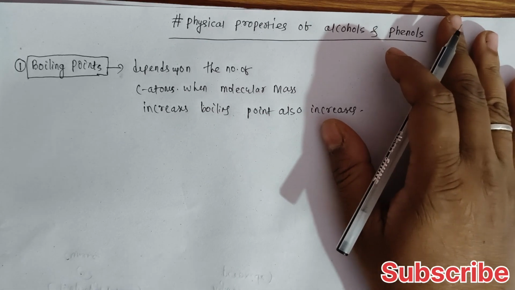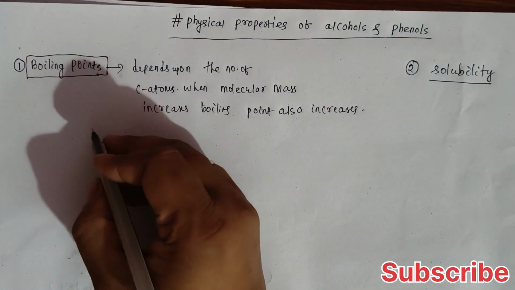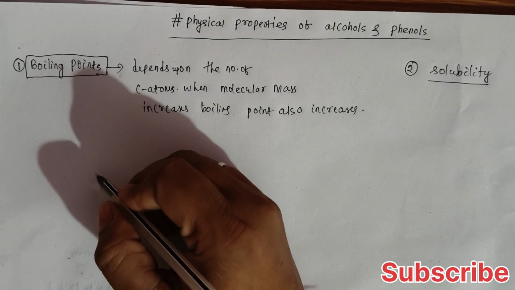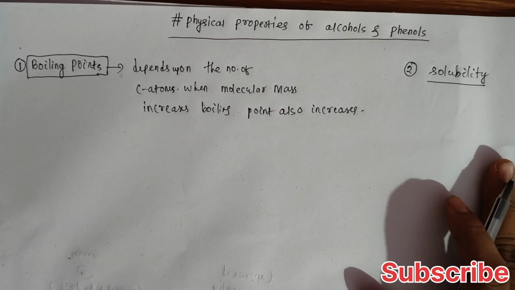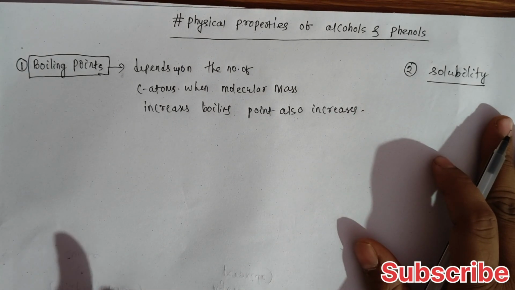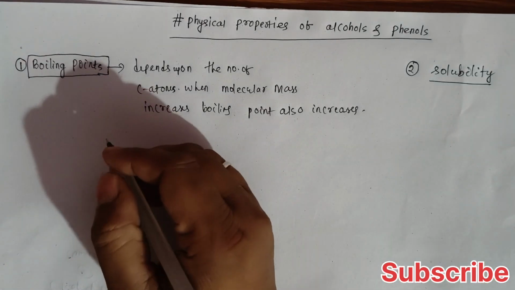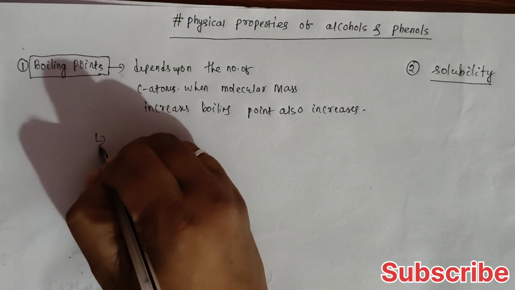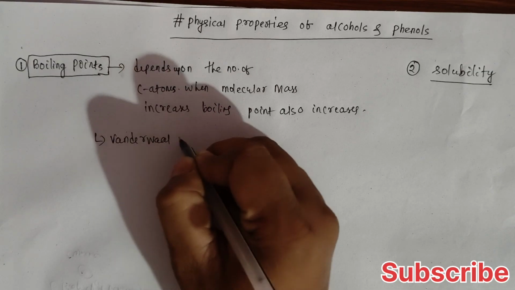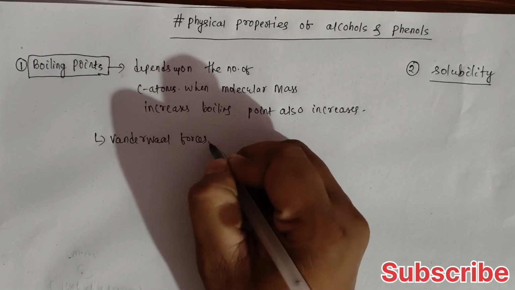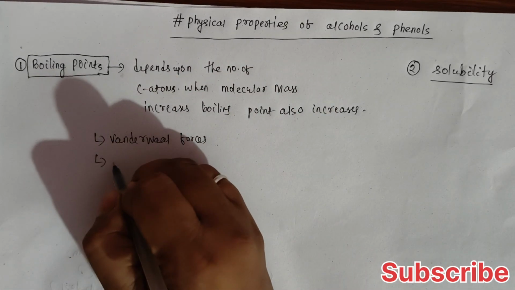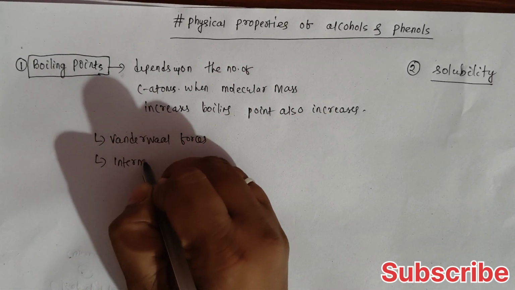So the main point is why alcohols and phenols have a higher boiling point as compared to other organic compounds. There are different reasons, but there are two main reasons. First is van der Waals forces. And the second, most important, is intermolecular hydrogen bonding.